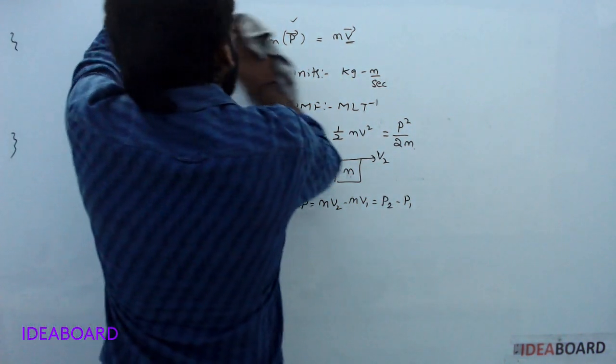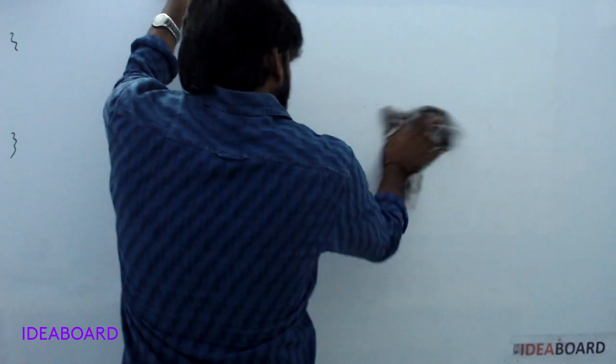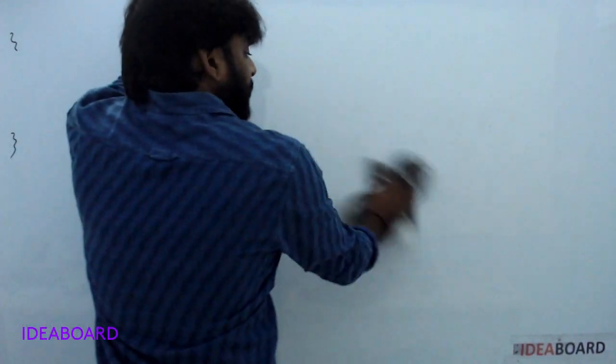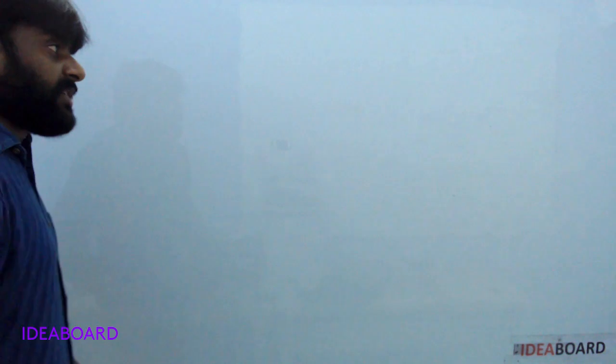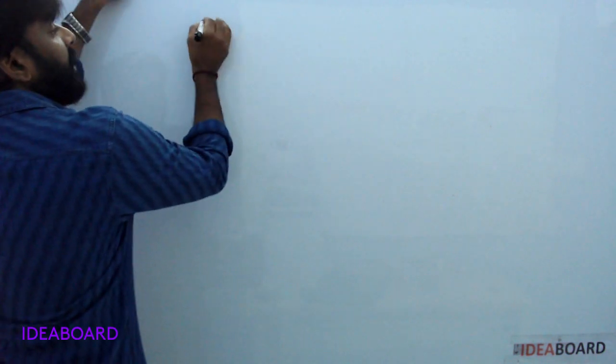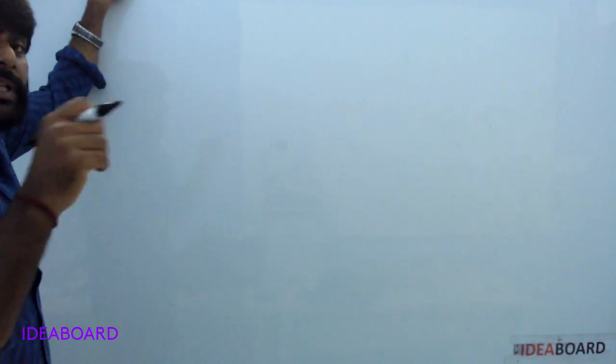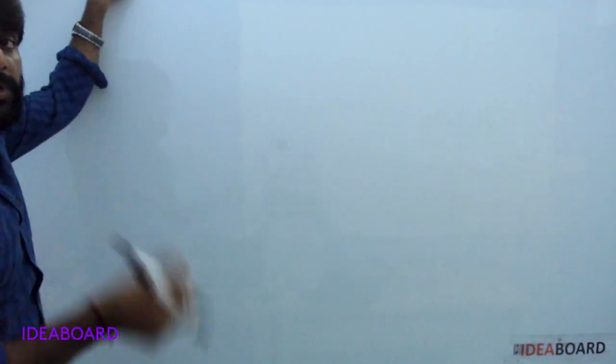Next, Newton's second law. Newton's second law is a universal law because from this one we derive the first law and also the third law. Statement: the rate of change of linear momentum is directly proportional to the net force acting on it, along the force direction.